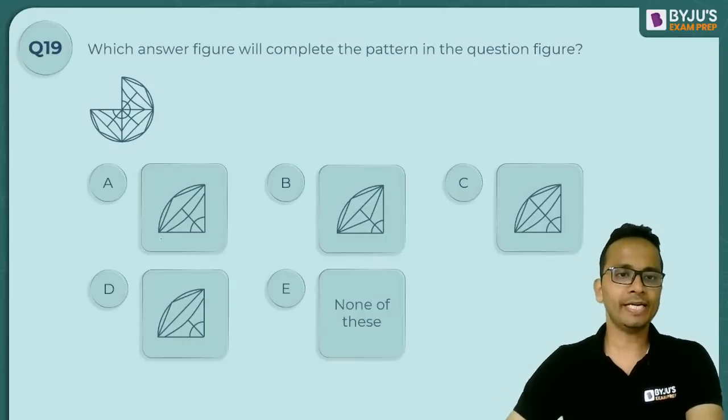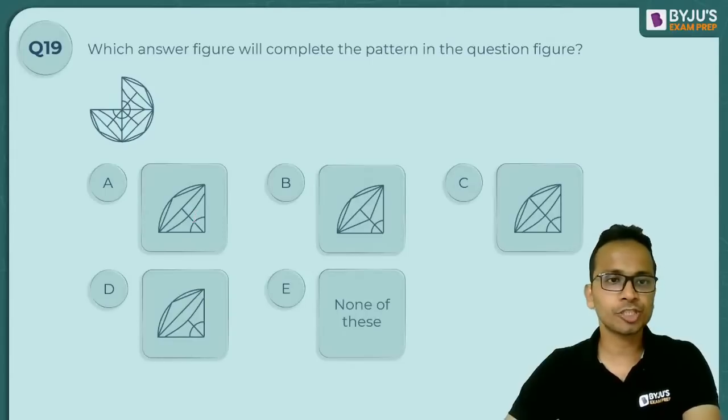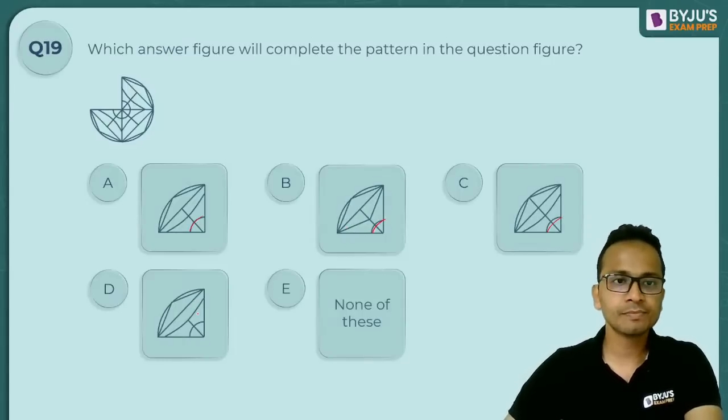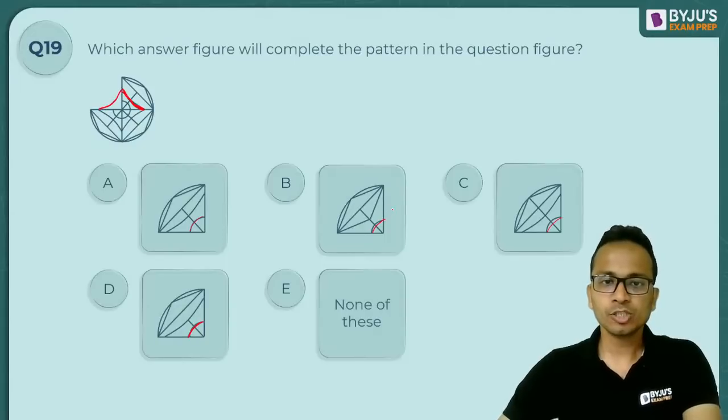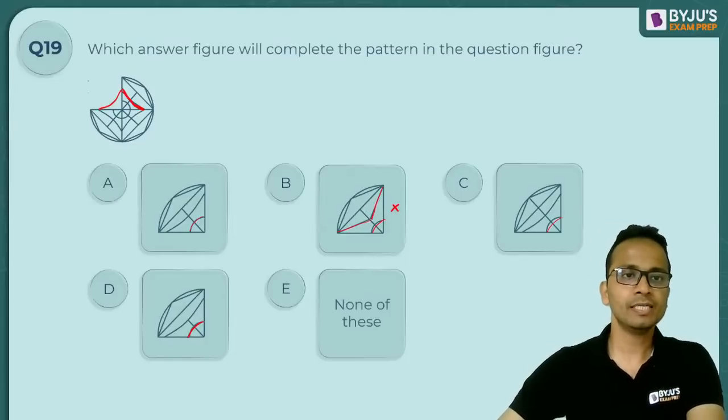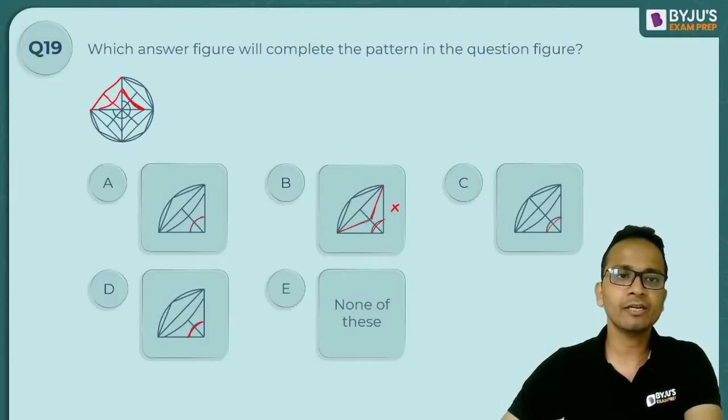All right. Now let's have a look at the answer for this question. First of all, I need this circular part, which is present everywhere. After that, I need this part to be curved here. So option B will not be the answer. Option B is eliminated because in option B, this part is not curved. Then I need this line at a gap and a straight line like this.